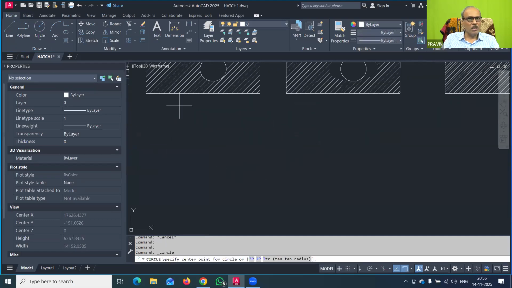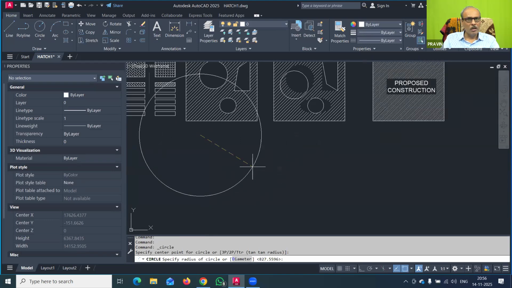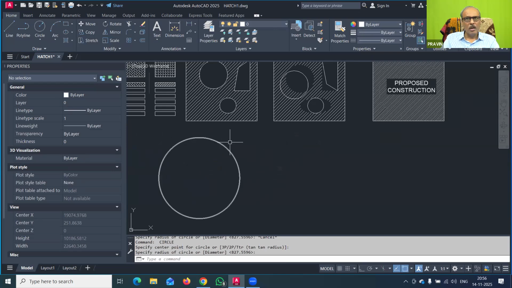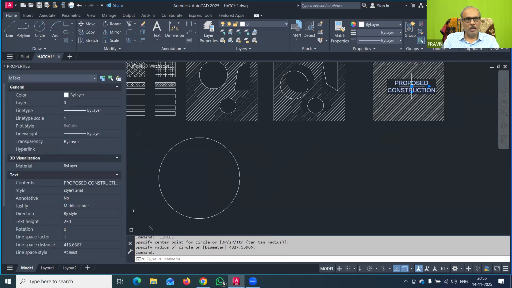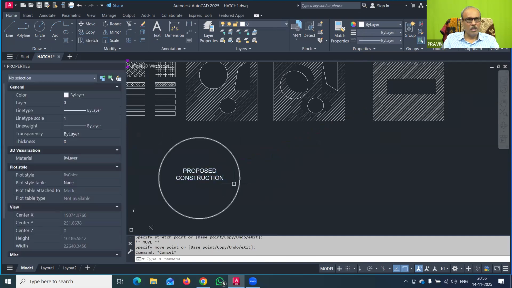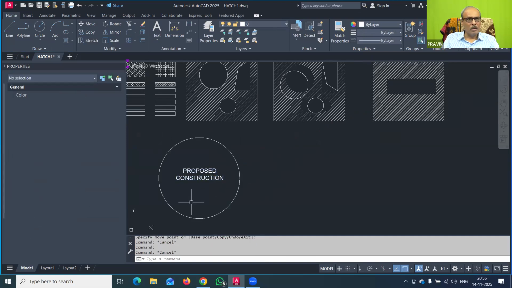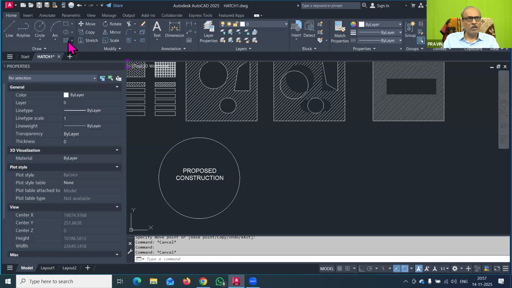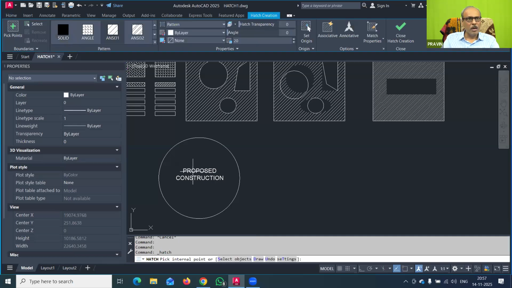I will just draw one circle here, and now this text we will make it here. Yes, now this is a simple text, and now we will try to hatch. So make it hatch, and now select this ANSI pattern and pick point.